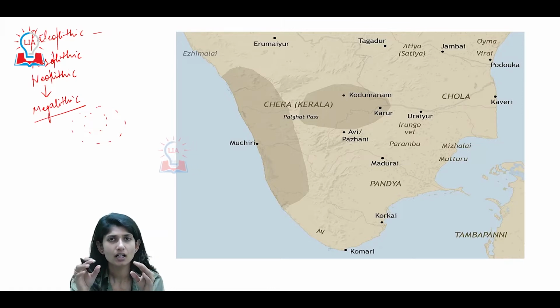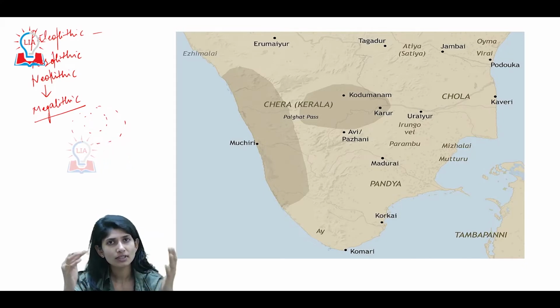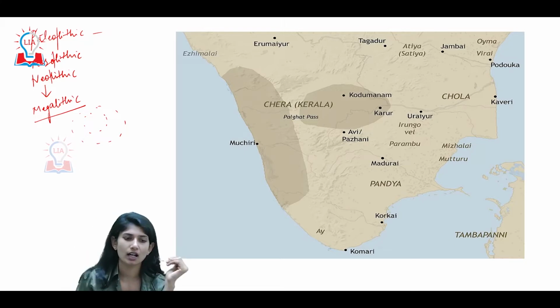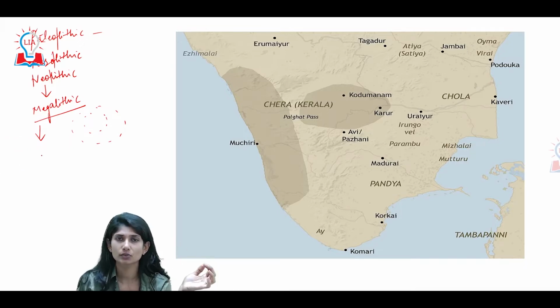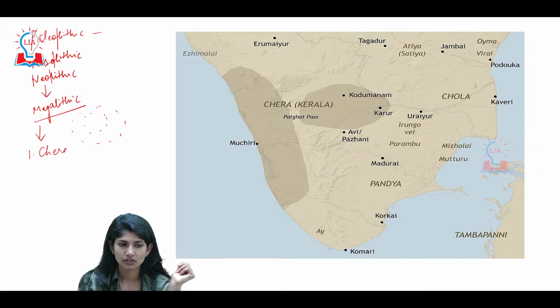There they started forming zones of power, zones of influence, and thus began the entry of kingdoms. Post this megalithic culture period, one of the early kingdoms of the southern Indian region was your Cheras.